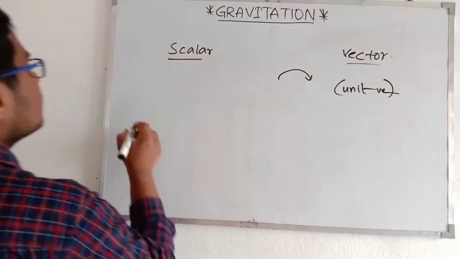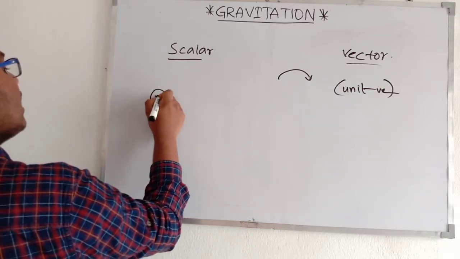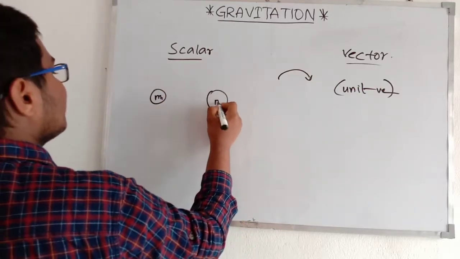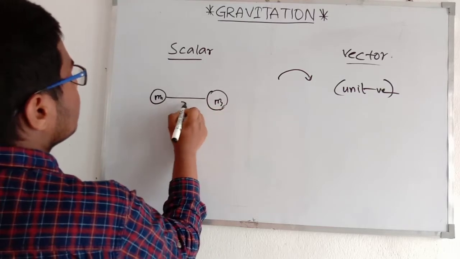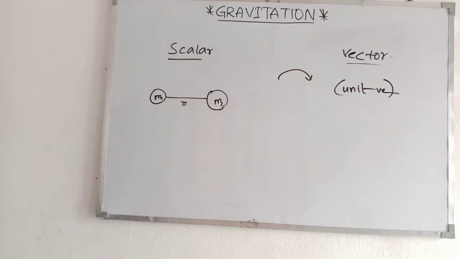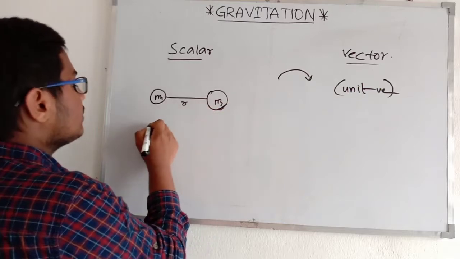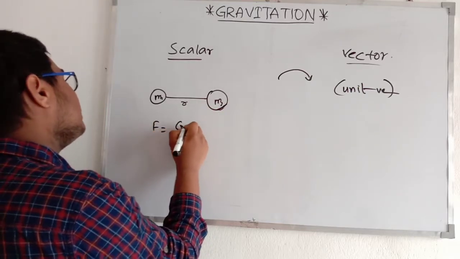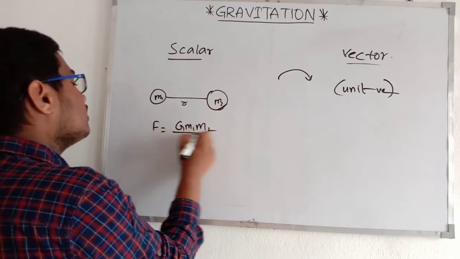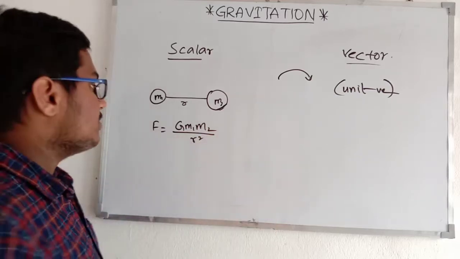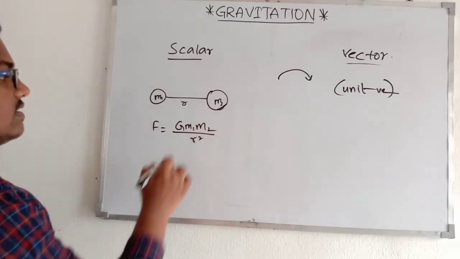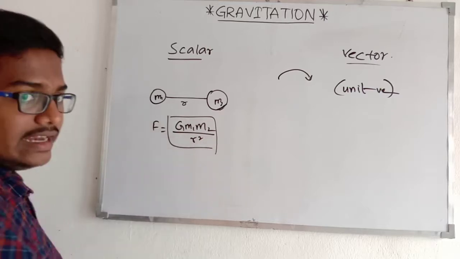Let me take an example. If I have two masses m1 and m2 at a distance r, I get the value of the gravitational force as F equals G m1 m2 upon r square. This is the magnitude, right?